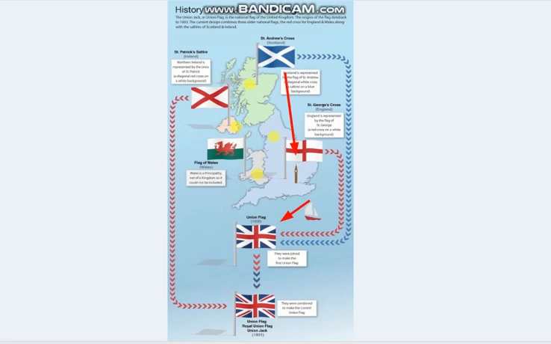Then in 1801 when Ireland also merged with England and Scotland, it turned out to be the United Kingdom. It is the Union flag, the Royal Union Jack. You can see this flag is a combination of the Scotland, England and Ireland flags. All three symbols you can find in this, and it is referred to as the Union Jack.